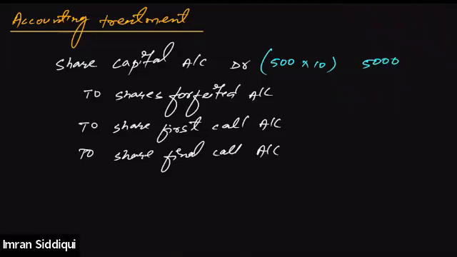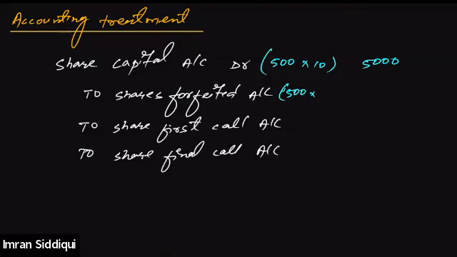Okay, and then what about the to share forfeited account? What value should be credited to share forfeited account? This is very important. Pay attention, try to understand. Again, we will take the number of shares being forfeited, which is 500, and multiply with the amount that he has already paid.